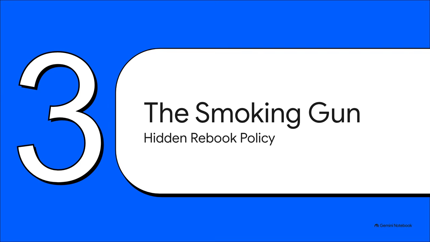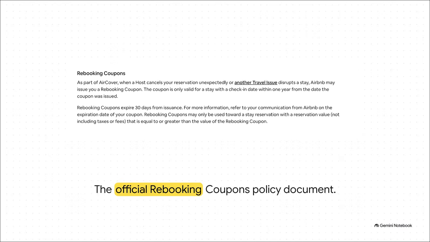Section 3. The Smoking Gun. Airbnb's Hidden Rebooking Policy. So, while support kept claiming their hands were completely tied by the system, Johnny started digging into Airbnb's own internal documentation. And he found this, the official rebooking coupons policy. While the case manager insisted over and over that coupons are strictly non-refundable and absolutely nothing could be done to restore the value, well, this internal policy tells a totally different story about what the system can actually do.